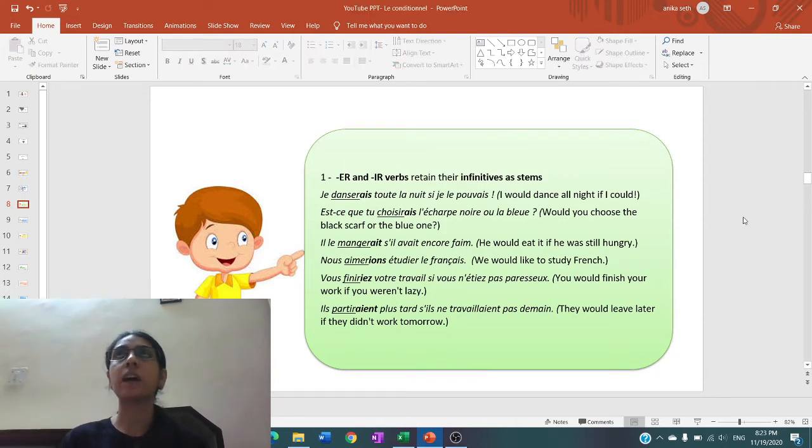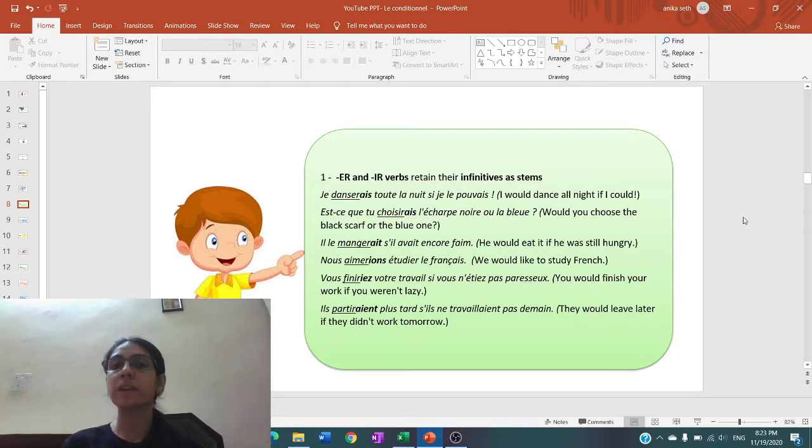If this was in the imperfect, what would have been the conjugation? Choisir, present tense, with nous, choisissons, remove ONS, and you will put the ending as IONS, choisissions. But over here we are taking the complete stem of the future simple, which is the infinitive choisir, right? So this one is the infinitive choisir. That is why choisir followed by the ending AIS is a different conjugation than the imperfect.